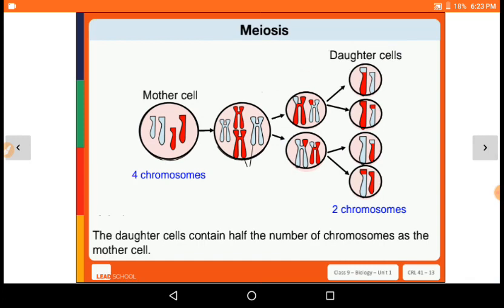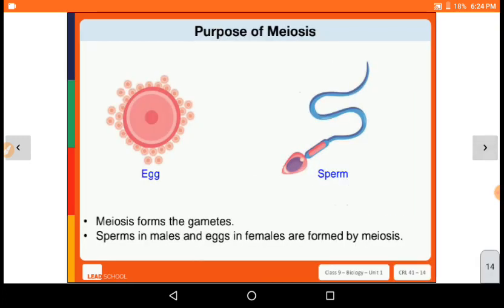The daughter cell contains half the number of chromosomes of the mother cell. Here in the figure you can see two chromosomes in each cell, but in the mother cell there are four chromosomes. In mitosis we saw that both mother and daughter cells have the same number of chromosomes, but here in meiosis, the daughter cell contains half the number of the mother cell. So, what is the purpose of meiosis?